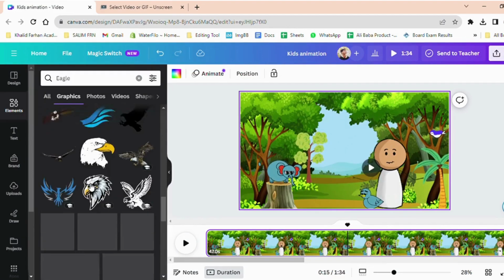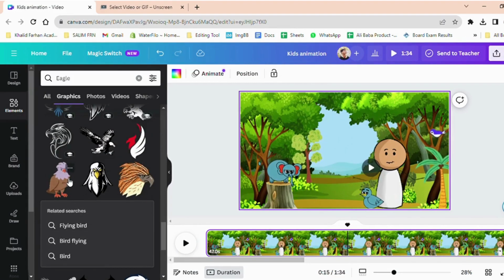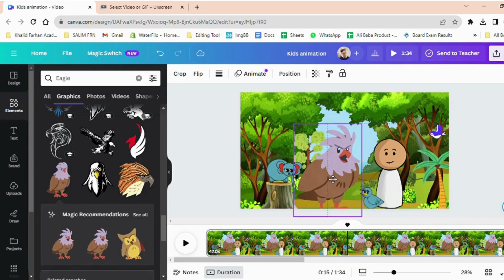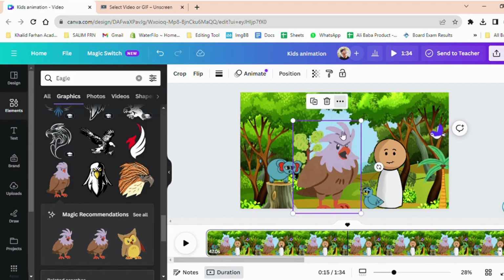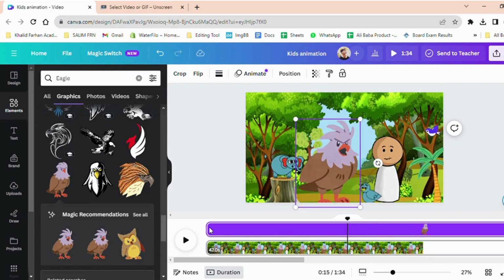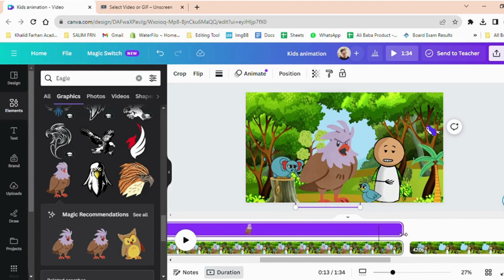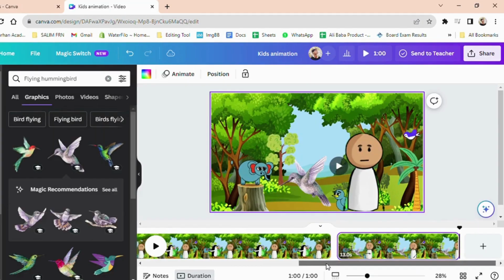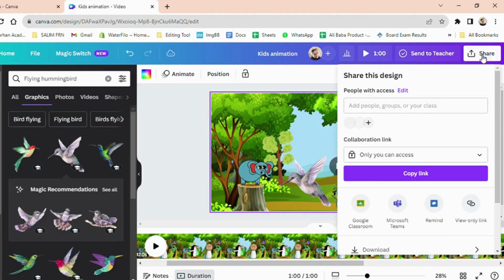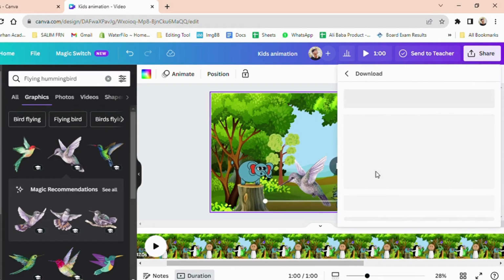But we're not done yet. Let's bring our script's bird character to life. In the Elements section, search for the bird by name. Add this delightful element to our video. Head to the Show Timing options to ensure that our bird takes its place in our video at just the right moment. With all these pieces in place, it's time to put it all together. Click on the Share button to download our masterpiece.